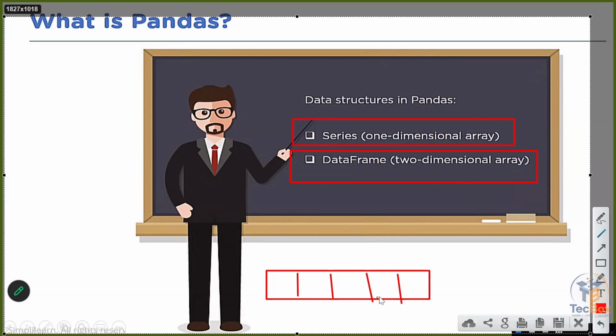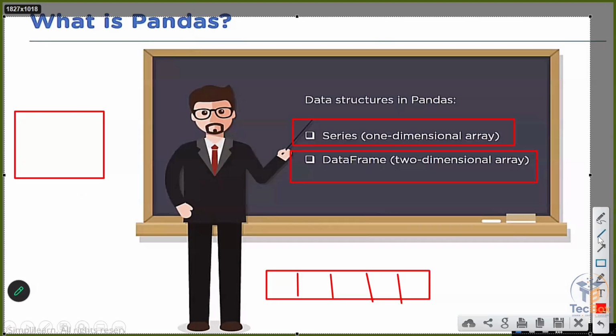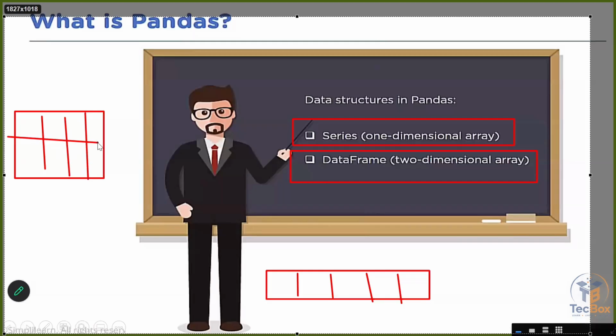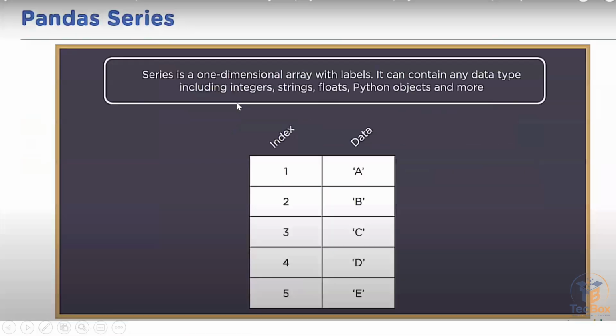But a two-dimensional one is one where you have both rows and columns. So pandas deals with pandas series, that is one-dimensional, and pandas data frame, that is two-dimensional.